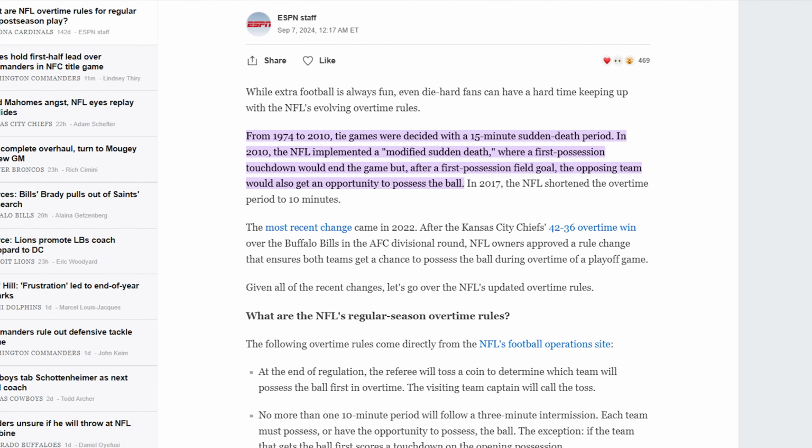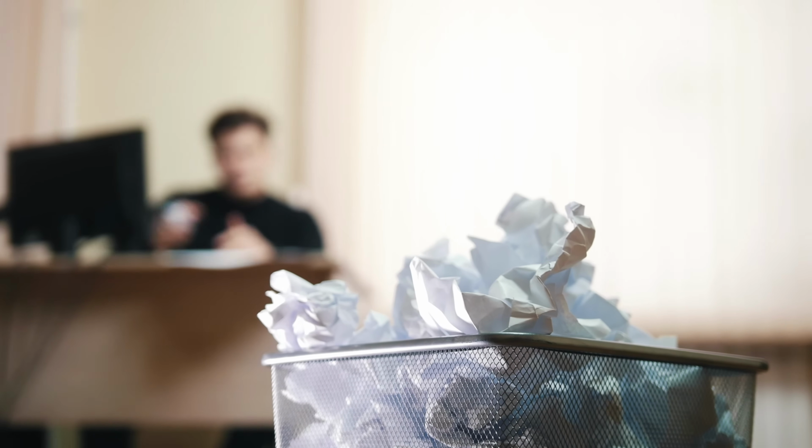Well, for a few years, they tried to fix this with a more complicated rule involving field goals. That rule isn't really worth getting into. It was confusing and also didn't really solve the problem. So starting last year, they came up with a better rule.